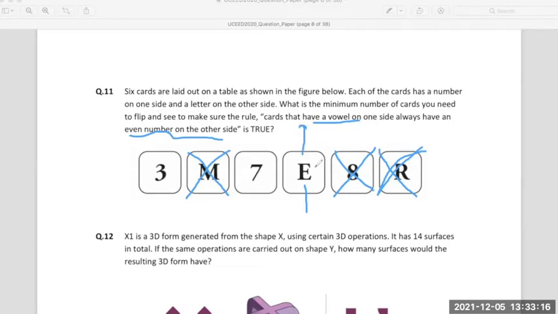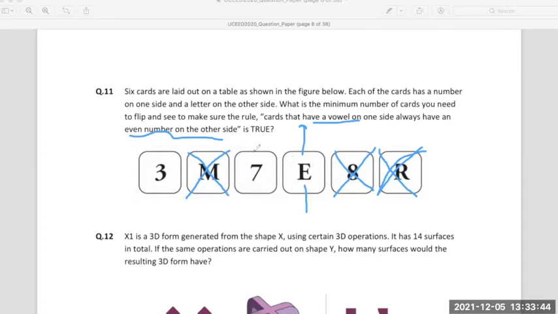E is of interest because I have to know that with a vowel here, there will be an even number on the backside. The statement is given by somebody else, which means it will be true. But the flip side of it may or may not be true, that even numbers will always have vowels at the back. So that's why I didn't choose 8 to flip, but I will choose E to flip because it's a vowel.